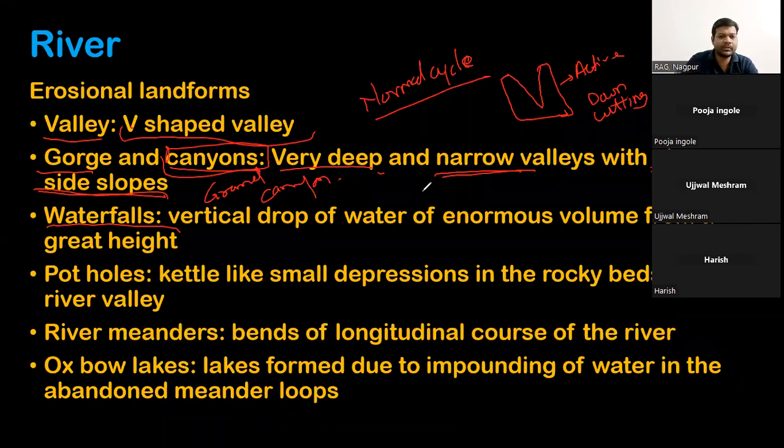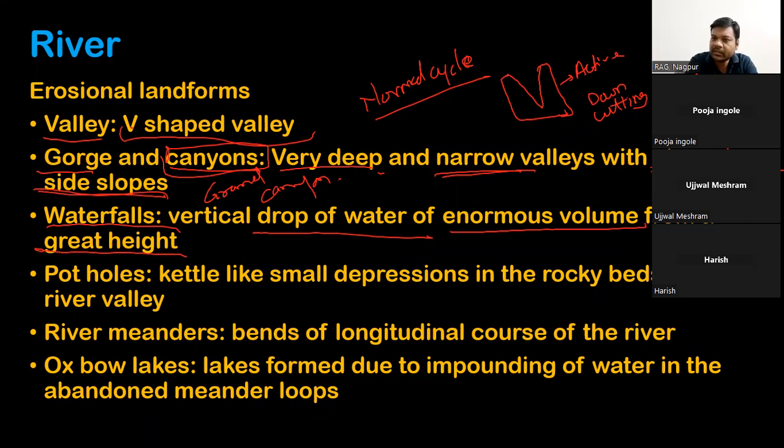So what a waterfall actually is, it is a vertical drop of water of enormous volume, a very large amount of water, which drops from a great height. Say suppose this is the river channel, and suddenly a depression comes.